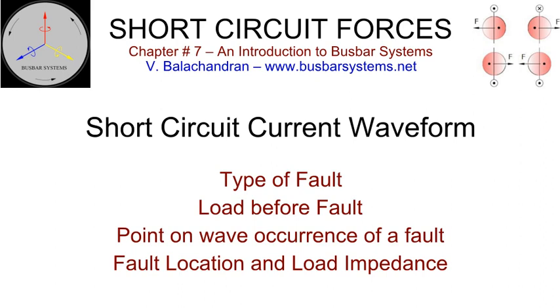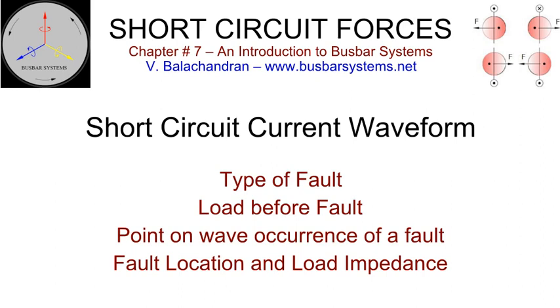In a network, a line-to-ground fault can result in a double line-to-ground or even a triple line-to-ground fault due to the dispersion of ionized air. Load before fault. In most of the situations, the magnitude of the fault current will be far more than the load current before the occurrence of the fault.